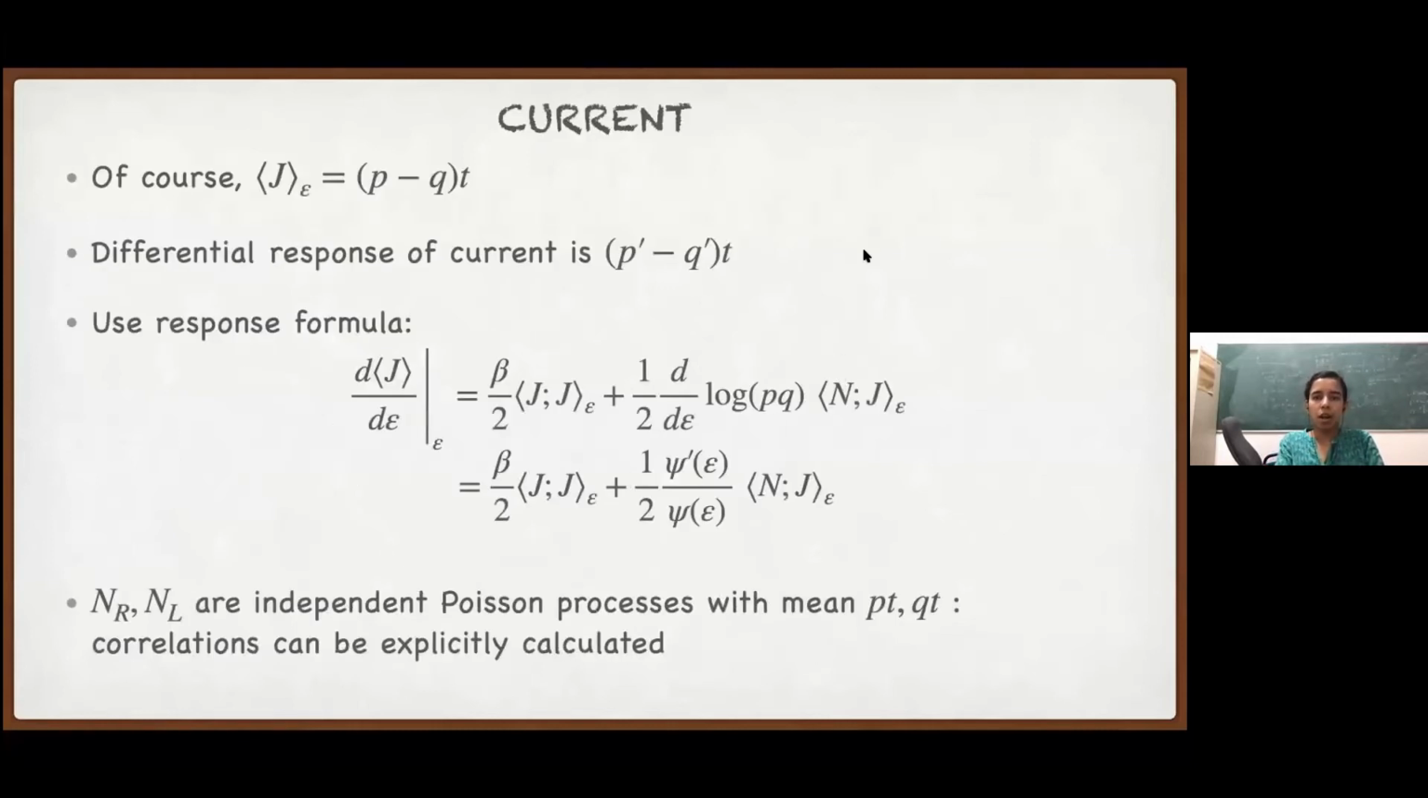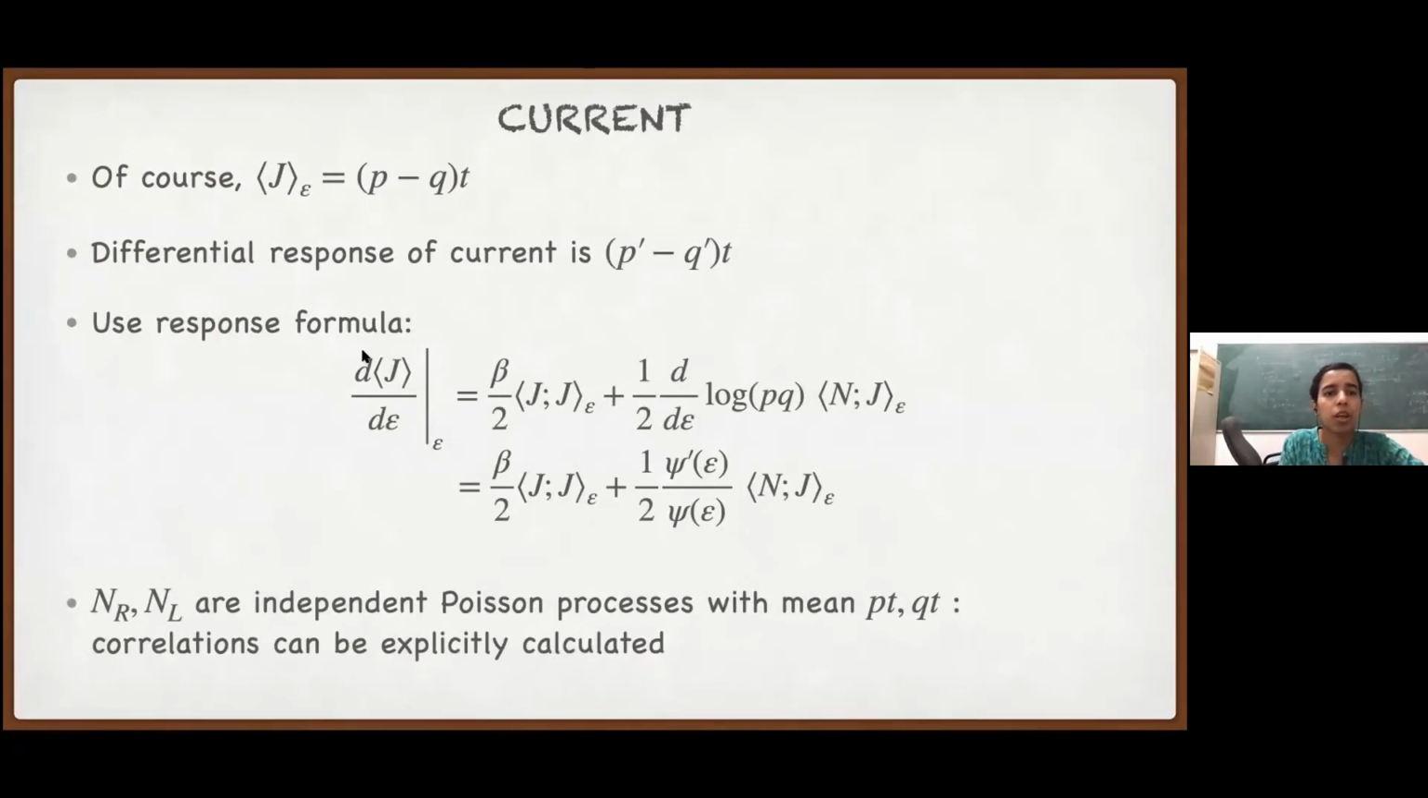So now let's see what happens to the response of the current. Of course, this is a very simple system. We know what the current is. In any time t, the current is nothing but p minus q times t. This we know from the exact solution. And the differential response is simply p prime minus q prime, where p prime I denote by d by d epsilon. So this is what it should be. But let's look at the right hand side.